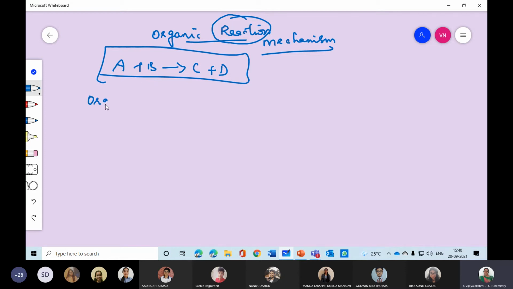Now I'm giving an organic compound. I'm taking any organic compound, as we have seen so far. In that, one reagent will be there. So I take the point of reagent. It gives an unstable, okay, instead of unstable, I can put it as intermediate.